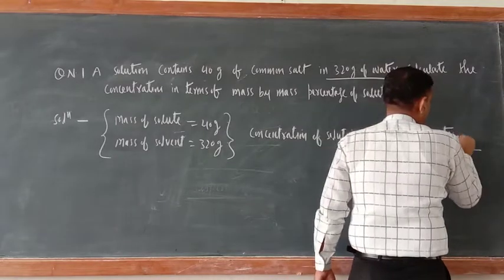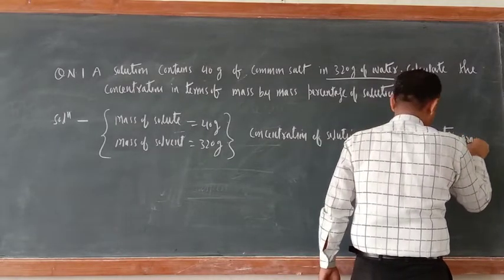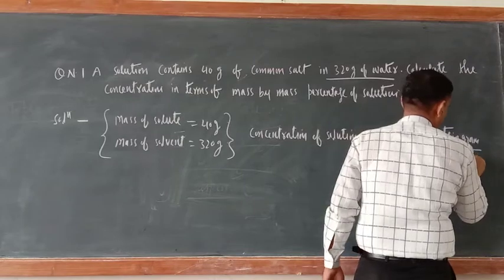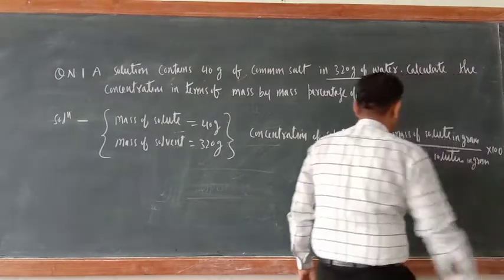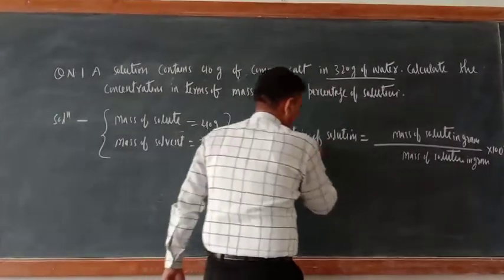Mass of solute in grams, here mass of solution also in gram, into 100. So just try to understand.